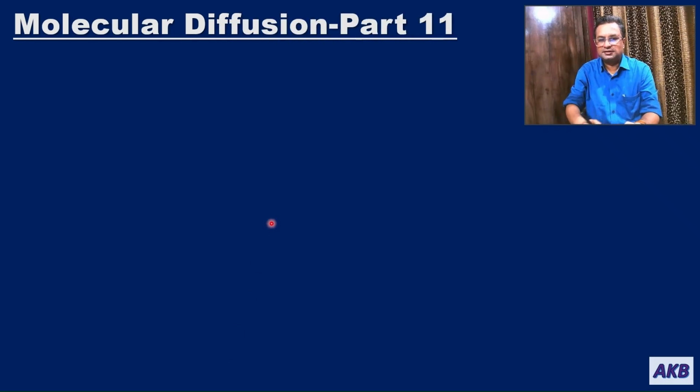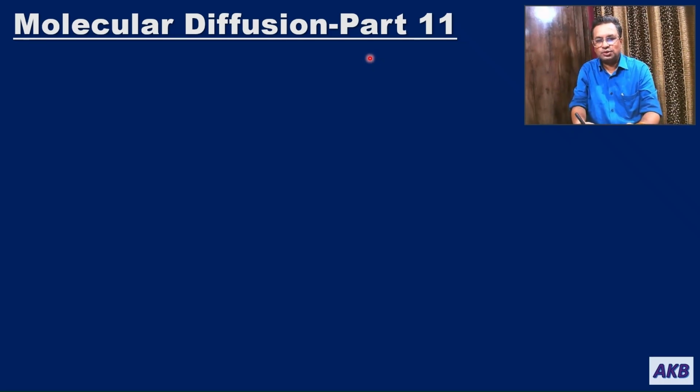This is a continuation of my discussion on molecular diffusion, and this would be part number 11. In part number 10, I had discussed one numerical example that was based on molecular diffusion through binary gas mixtures.